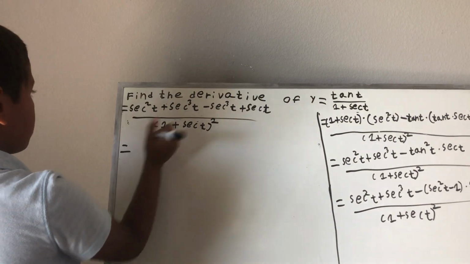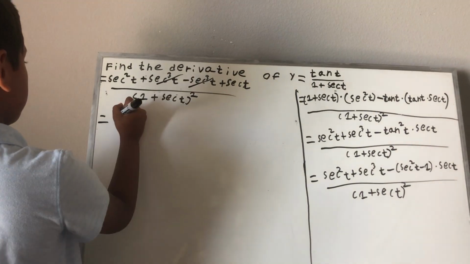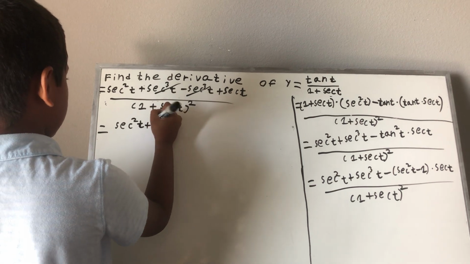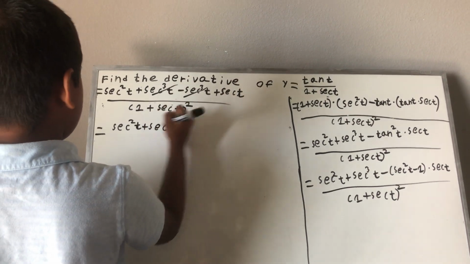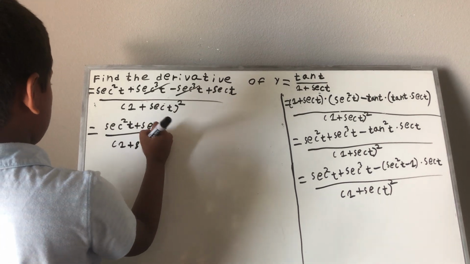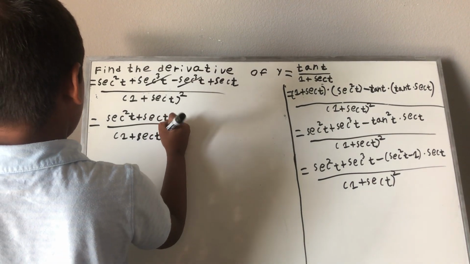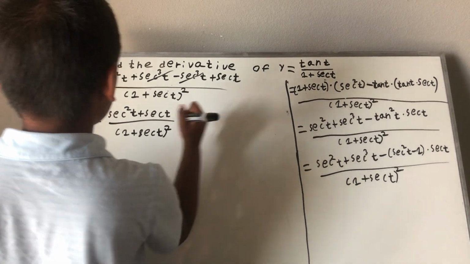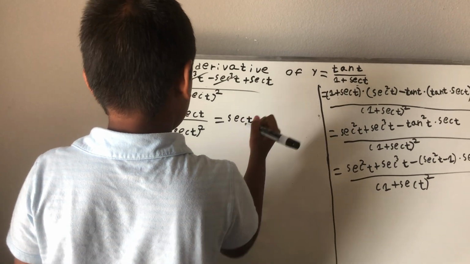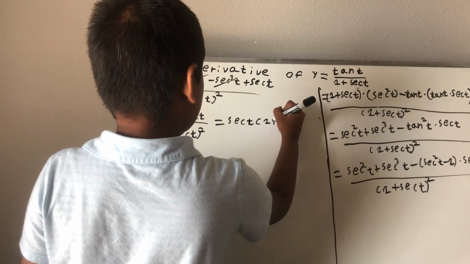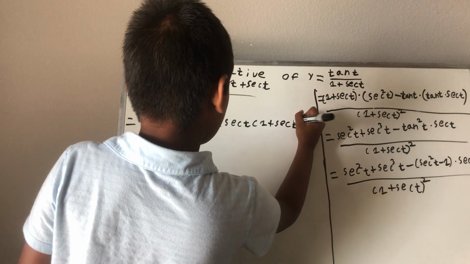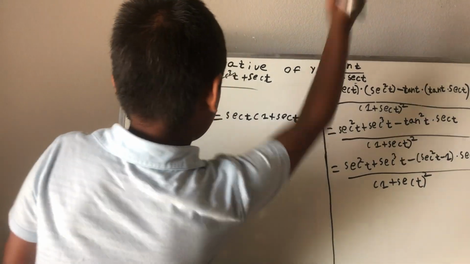So now this will be equal to, we can cross this and this. So we have secant squared t plus secant t, and over parentheses 1 plus secant t, and that's squared. So now this will be equal to, we can factor out secant t. So we have secant t, and then parentheses 1 plus secant t, parentheses close.